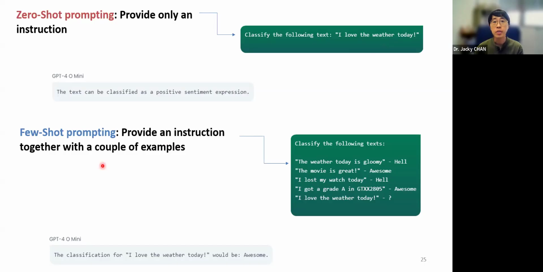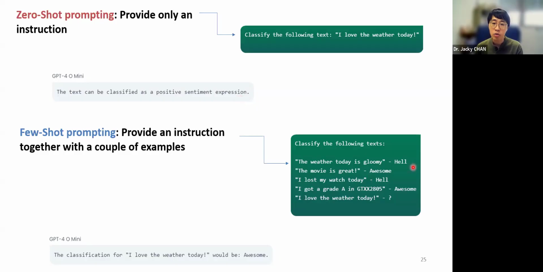It means that we are not only providing the instruction, but together with some examples. For example, here, classify the following text, and you give some examples to the AI. Because if you just ask to classify the following text, like the one at the top, it will tell you whether it is positive or negative, but that's not what you want.